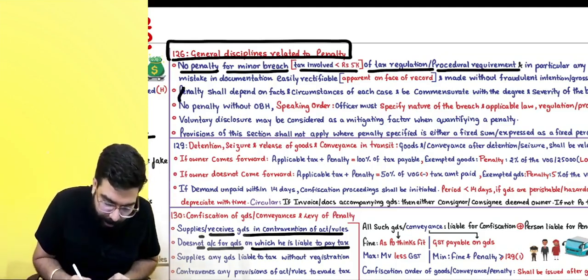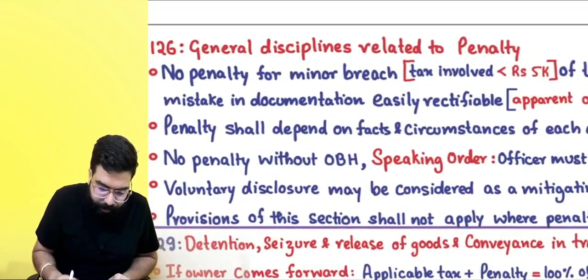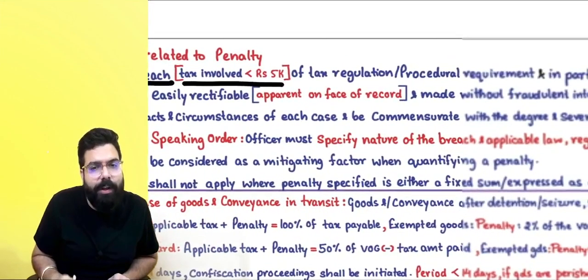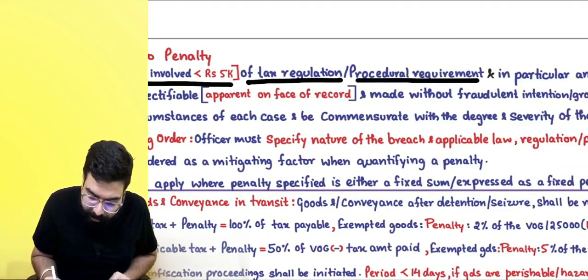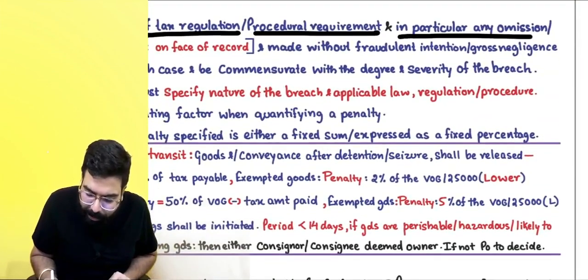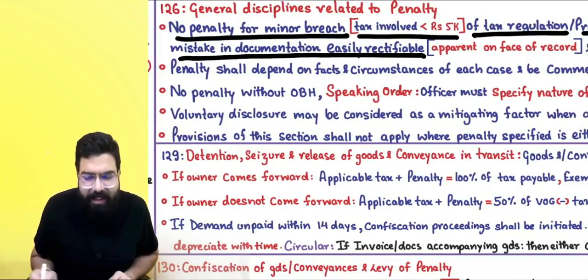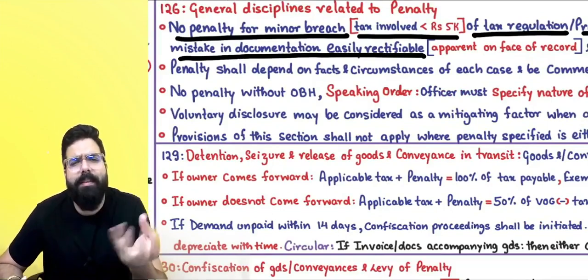So they have told no penalty for minor breach. The breach is of tax regulation or procedural requirement, and in particular any omission or mistake in documentation which is easily rectifiable. Sir, what do you mean by easily rectifiable?